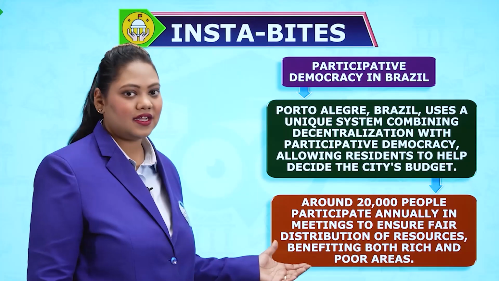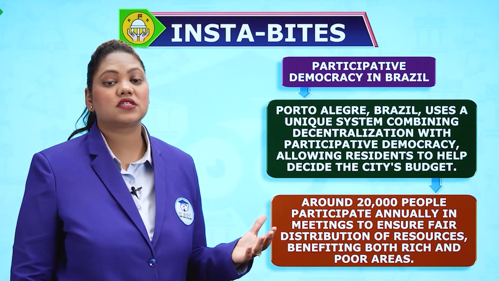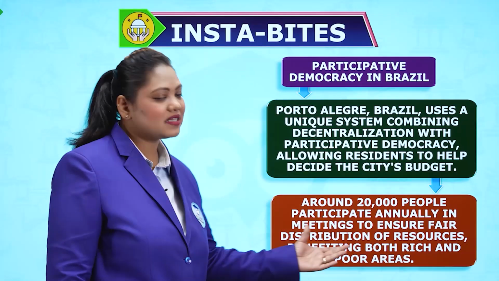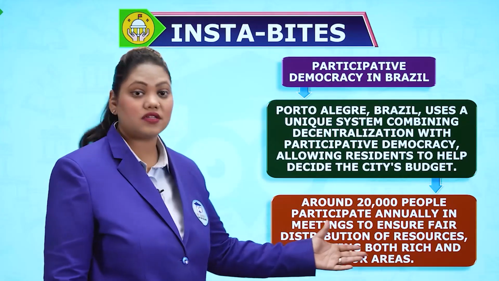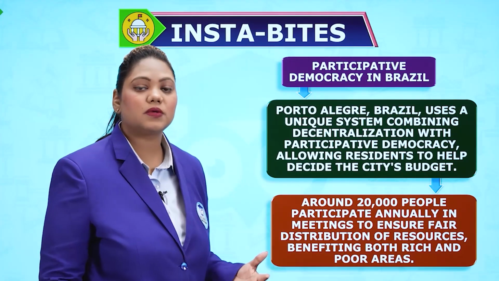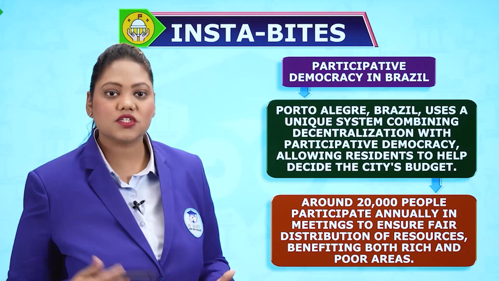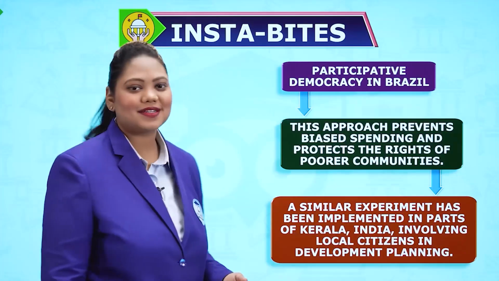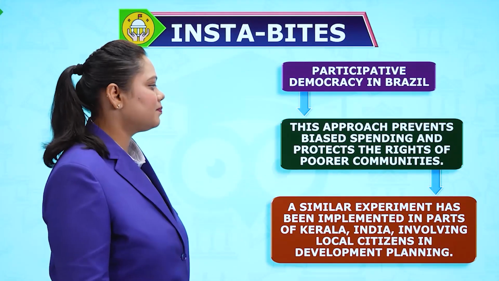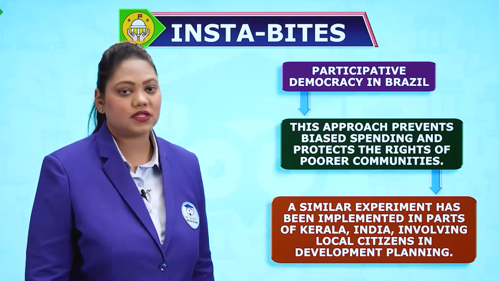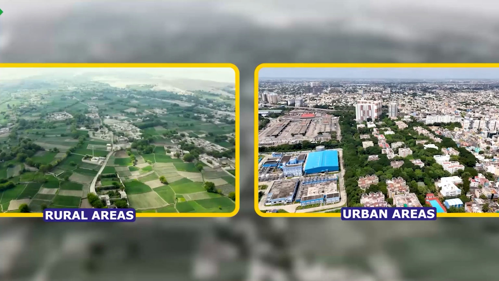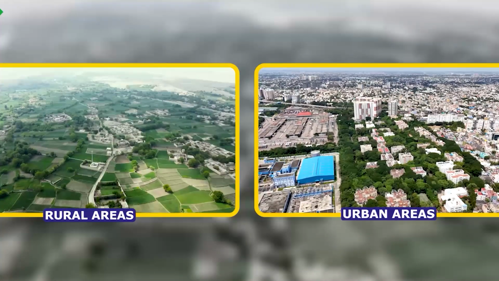In this case study, they simplified decision-making so that people can suggest where the buses should go. Should they go to slum areas, poor areas, rich areas? Where should water lines go? Where should electricity lines go? This is how these people have helped in making decisions for the public. This approach prevents biased spending and protects the rights of poorer communities. A similar experiment has been implemented in parts of Kerala, India, involving local citizens in development planning.